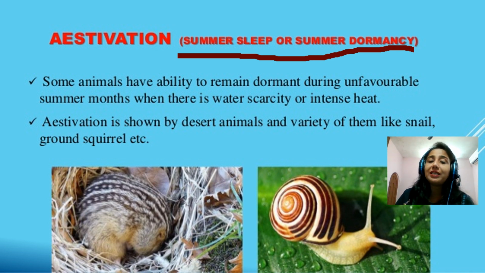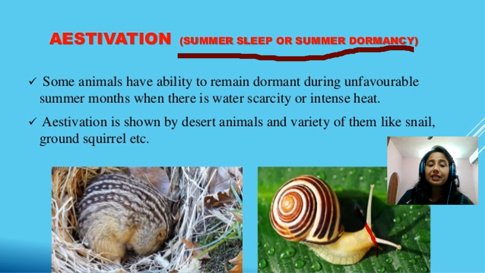And estivation means they sleep during the summer season. Some animals have the ability to remain dormant during unfavorable summer months when there is water scarcity or intense heat. Estivation is shown by desert animals and a variety of them like snail and ground squirrels, etc.